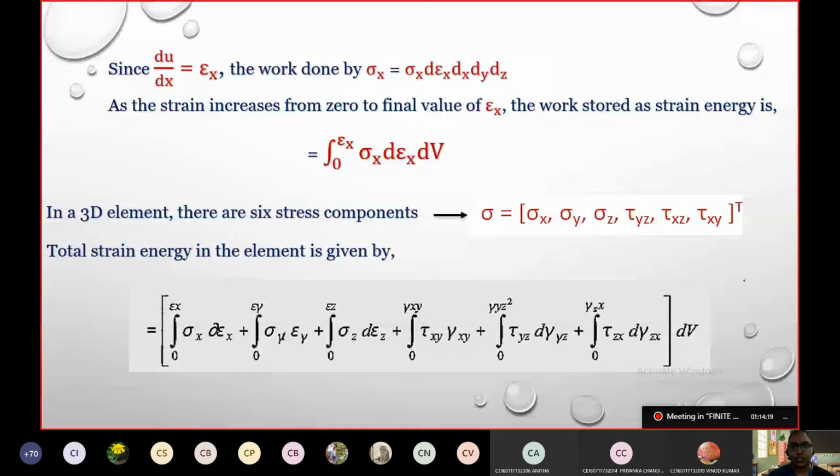Right, you have to complete the equation. Let us take this equation as equation number D. Equation number C was our work potential, what we saw in the previous case.